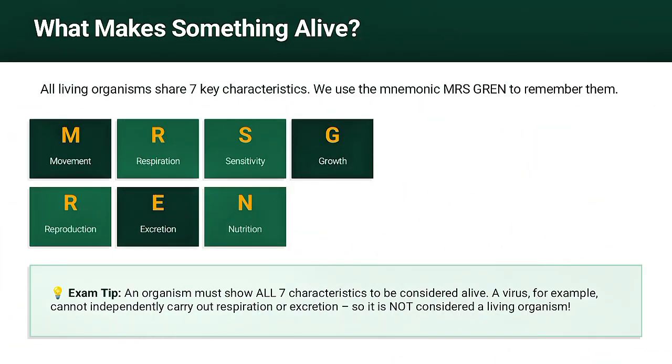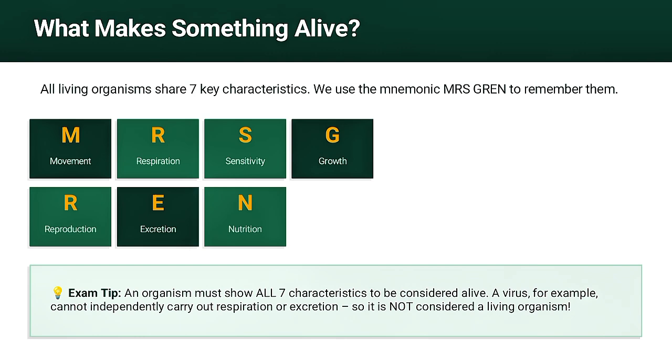Okay, so look at this screen. All living organisms, whether it's a human, a tree, a bacterium, or a fish, they all share seven key characteristics. And how do we remember all seven? We use a really nice trick, a mnemonic, and it is called MRS GREN.